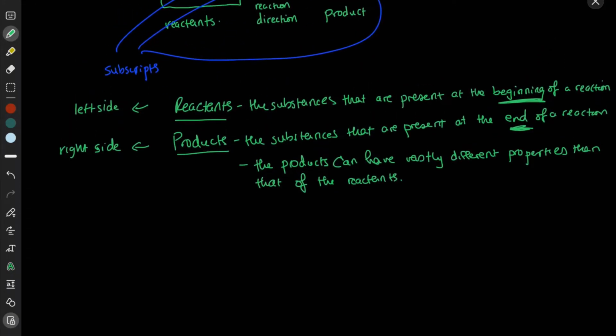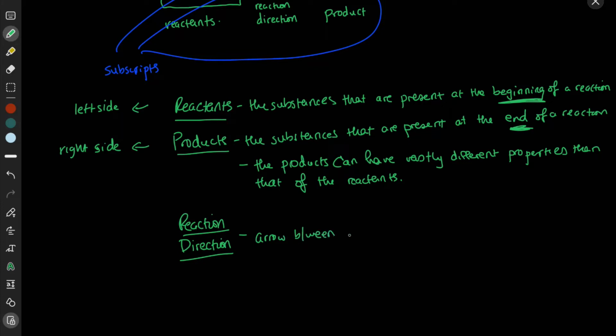Now let's move on to reaction direction. The reaction direction is the arrow that's drawn between the reactants and products, and it determines the direction of the reaction.